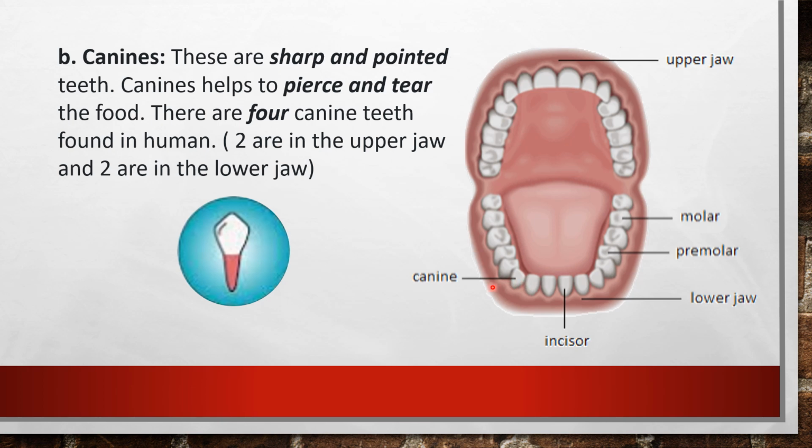Got it, children? So we will read once again. Canines. These are sharp and pointed teeth. Canines help to pierce and tear the food. What is the function? To pierce and tear the food. There are 4 canine teeth found in humans. 2 are in the upper jaw and 2 are in the lower jaw.